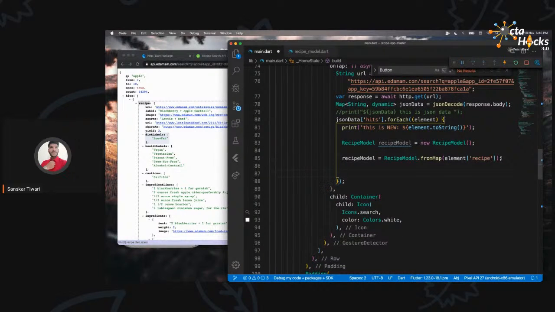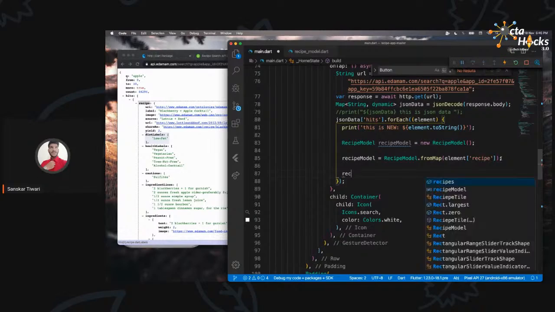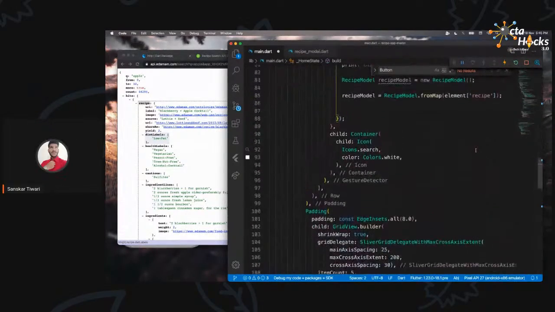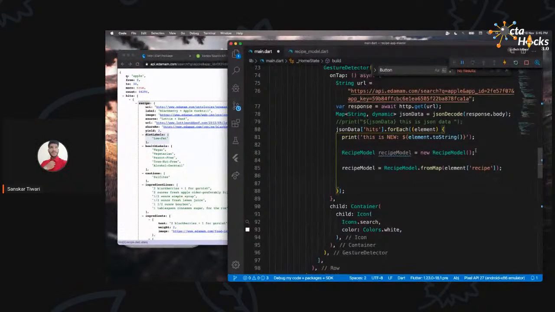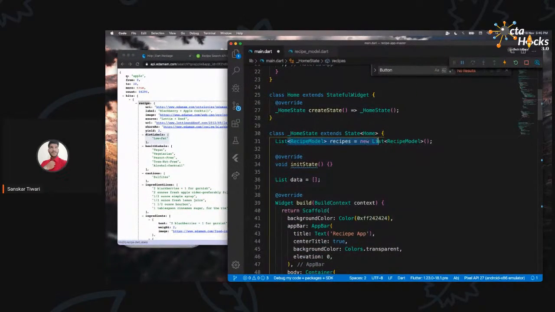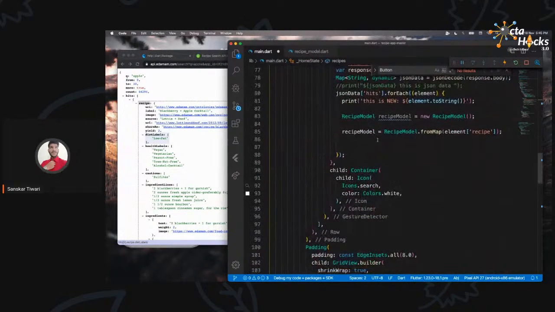Okay, now we are going to continue forward. I'm going to say recipes. So now we have the model. What did I say before? We are going to get these collections of maps. We are going to convert them to recipe model. Then we are going to create a list of recipe model, right? So now we have already created the list for the recipe model. Where is it? This is the one. We need to save this recipe model to that.